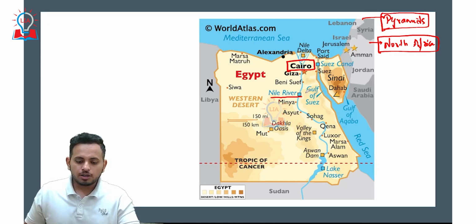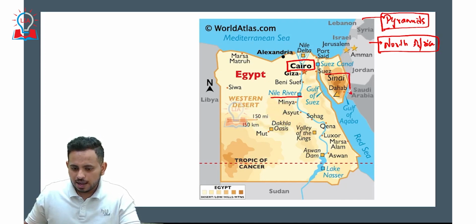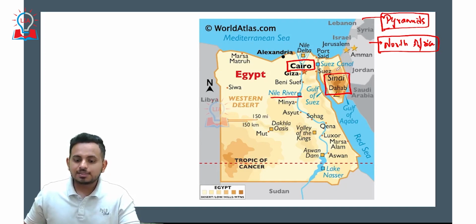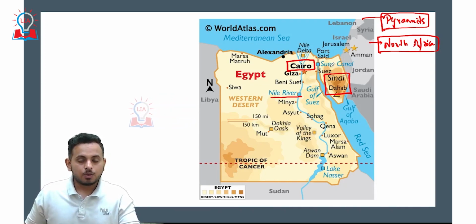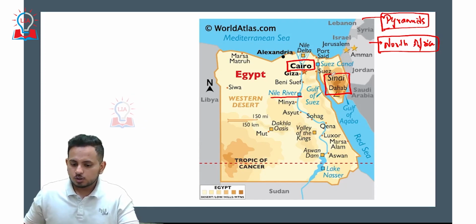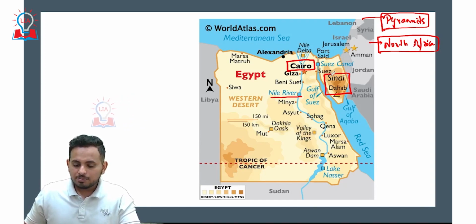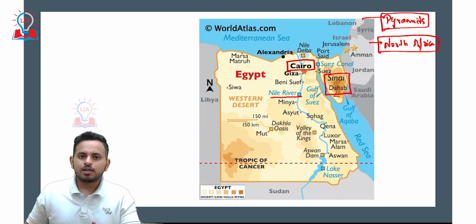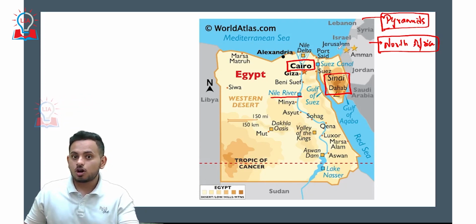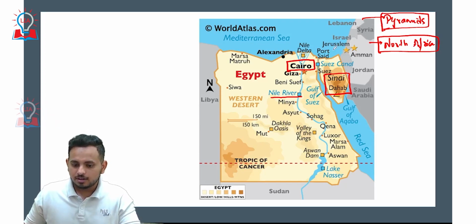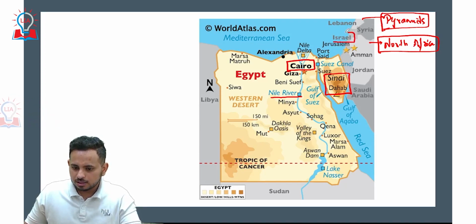Now, the next important thing to remember is this small landmass called the Sinai Peninsula. In geography you would have studied the meaning of peninsula: it is covered by water on three sides, and on one side it has land. Sinai Peninsula is a part of Egypt, and it was a disputed territory between Egypt and a small but very strong country called Israel.